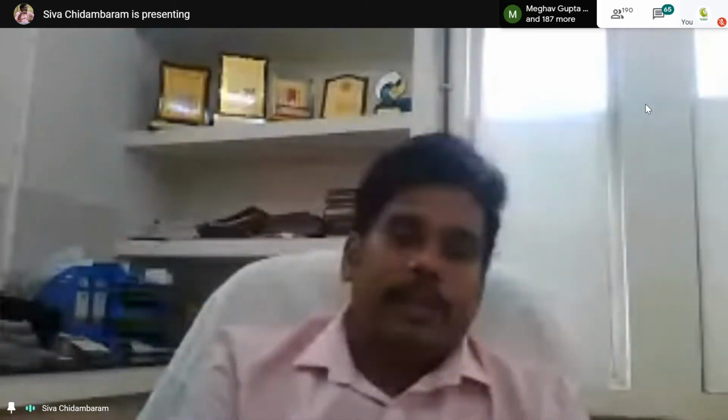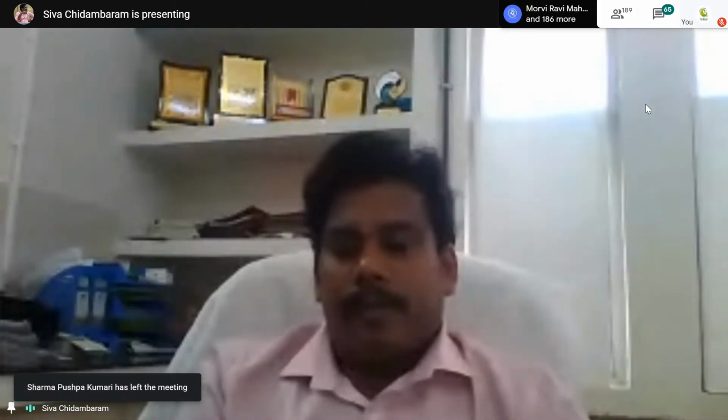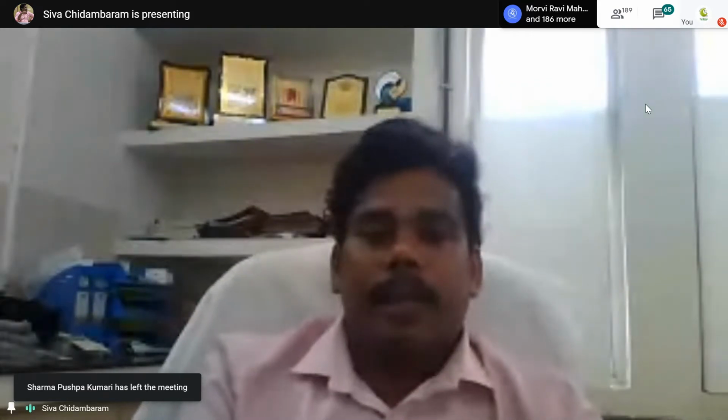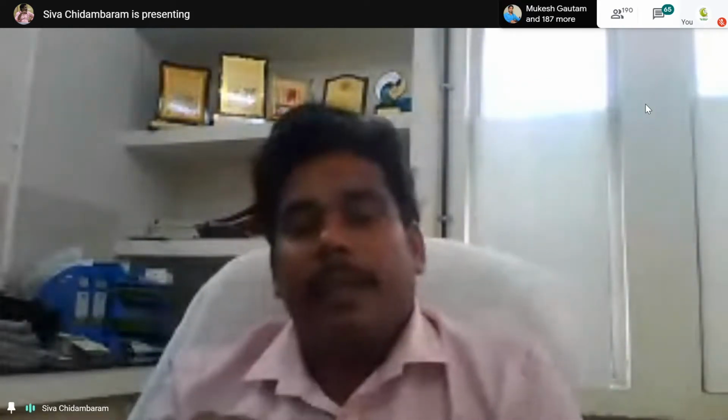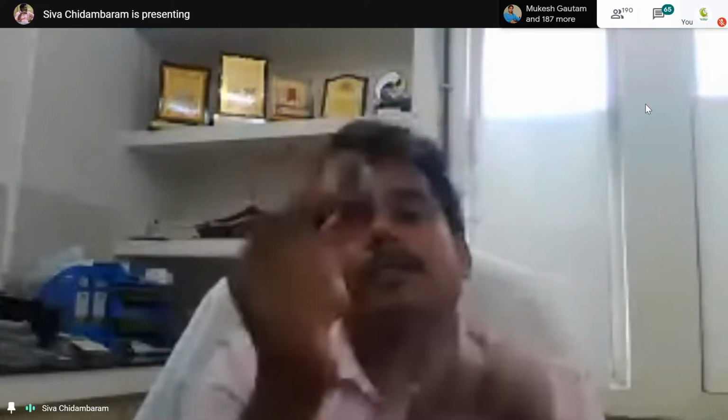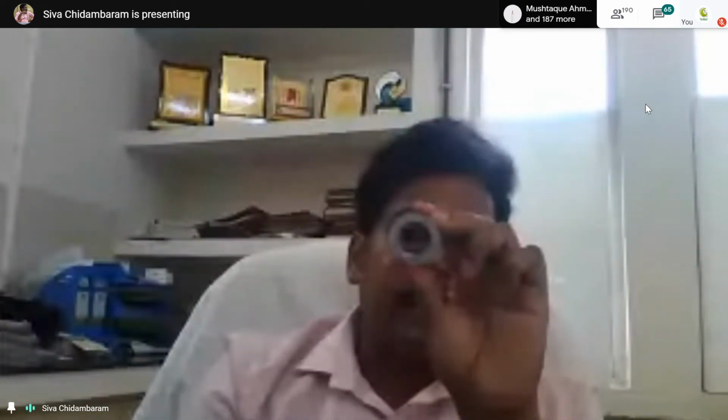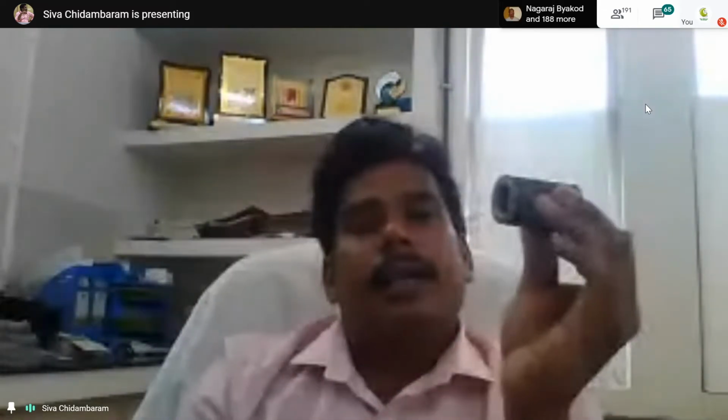So this is the first of its kind, the threaded coupler, one of the cheapest couplers available in the market. And this is nothing but a cylindrical sleeve. You can see this is nothing but a cylindrical sleeve having an internal thread. You can see the internal thread. So the coupling sleeve has thread internally.